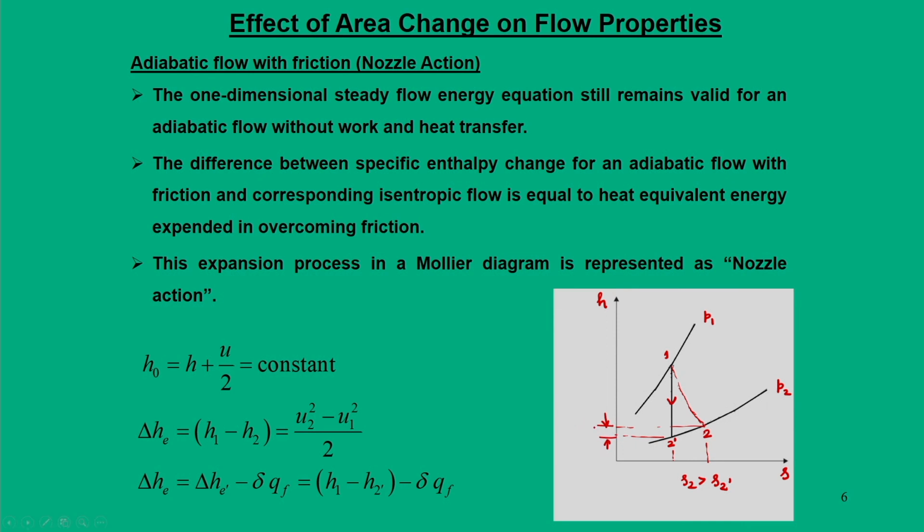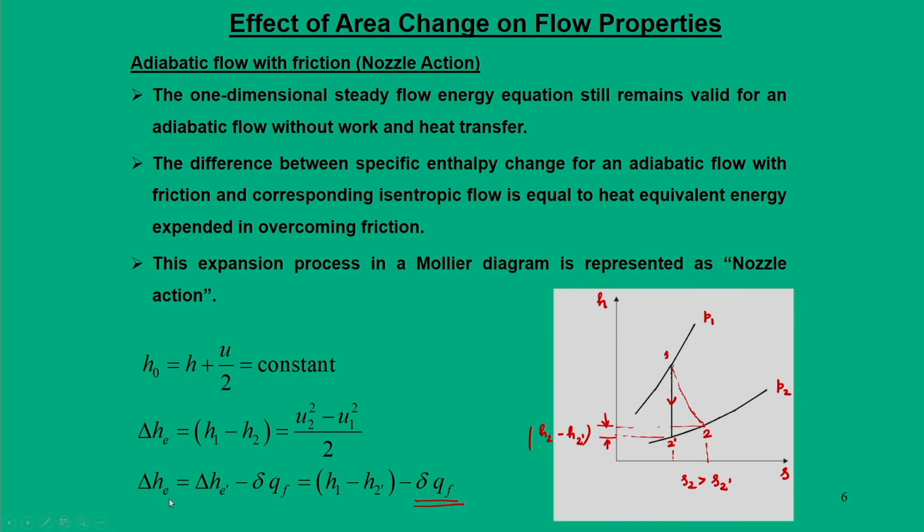So, this is nothing but H2 minus H2 dash. Okay. So, this particular concept, where is it lost? This is lost due to heat equivalent energy expended in overcoming this friction, that is delta Q f. So, when I am performing a nozzle action while moving from 1 to 2 dash in an isentropic manner, in reality it does not happen. We will end up in another location 2, for which there is a heat loss in terms of friction, that is delta Q f.